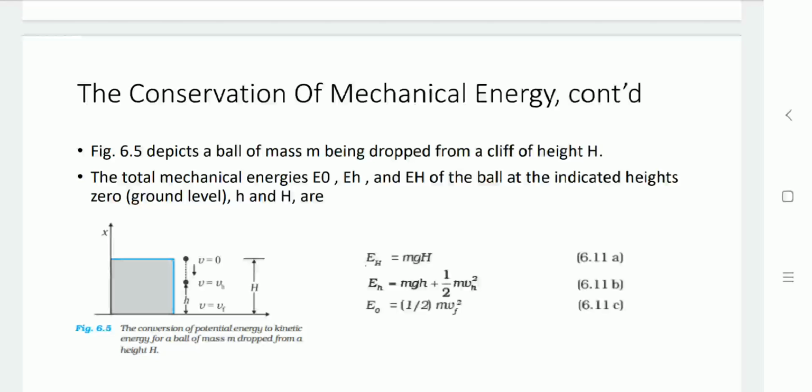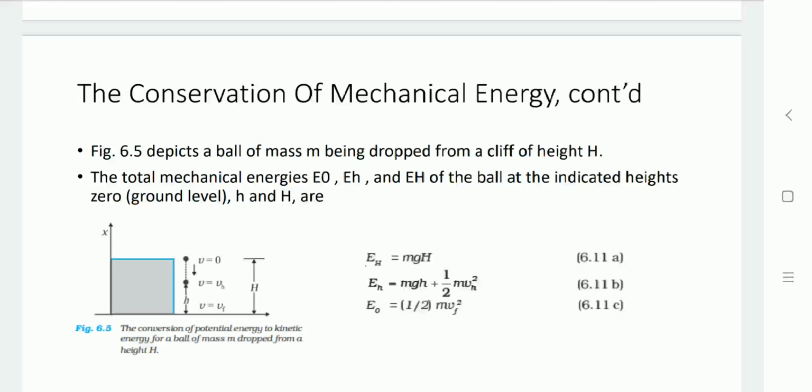If in between, at a particular height small h, the energy is the total of potential energy plus kinetic energy, that is mgh plus 1/2 mv square. And at the initial point, it has a kinetic energy of 1/2 mvf square.